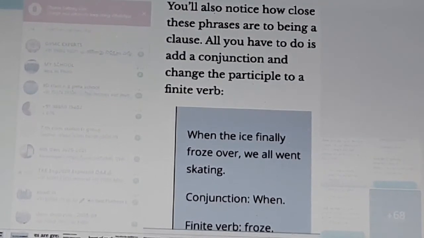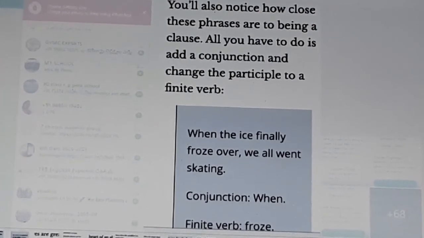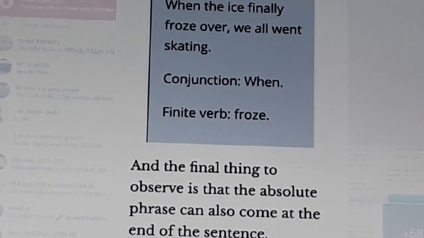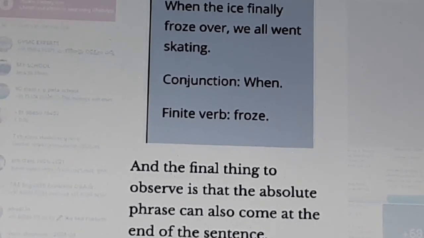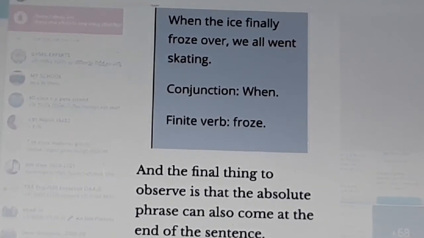You will also notice how close these phrases are to being a clause. All you have to do is to add a conjunction and change the participle to a finite verb. Okay. Example: when the ice finally froze over, we all went skating. Here, the conjunction is when, and the finite verb is froze. And the final thing to observe is that the absolute phrase can come not only at the beginning but also at the end of the sentence.